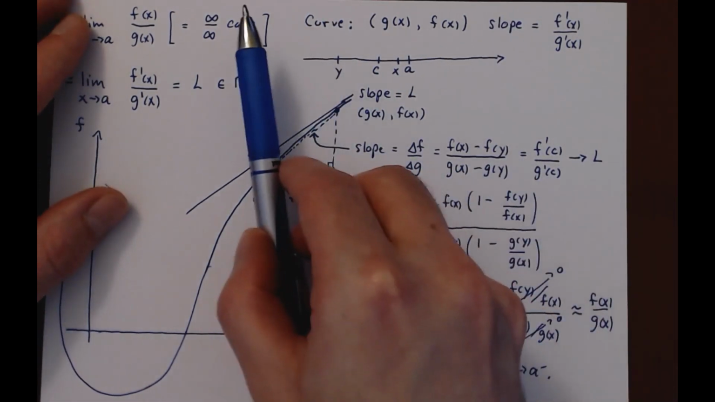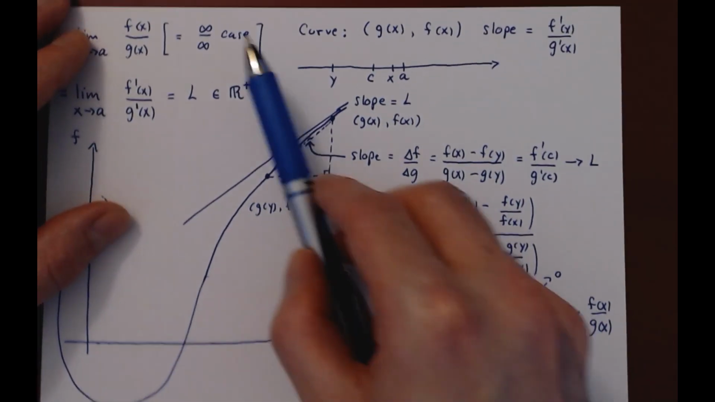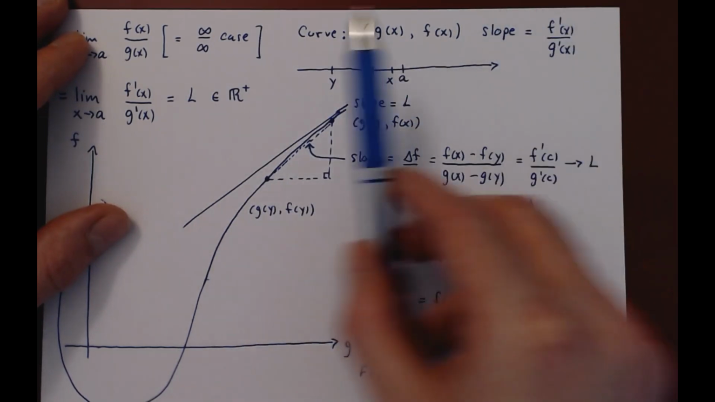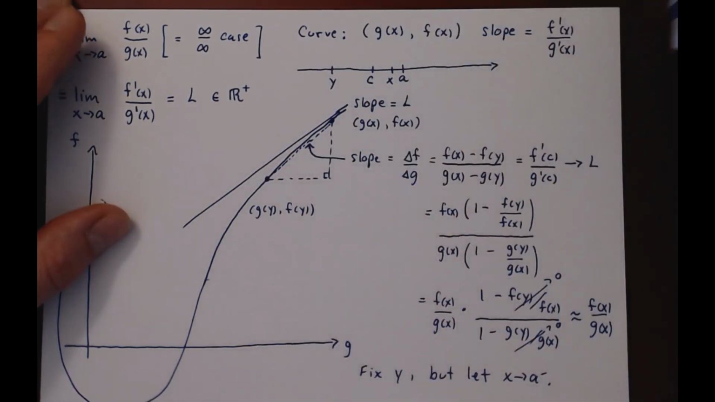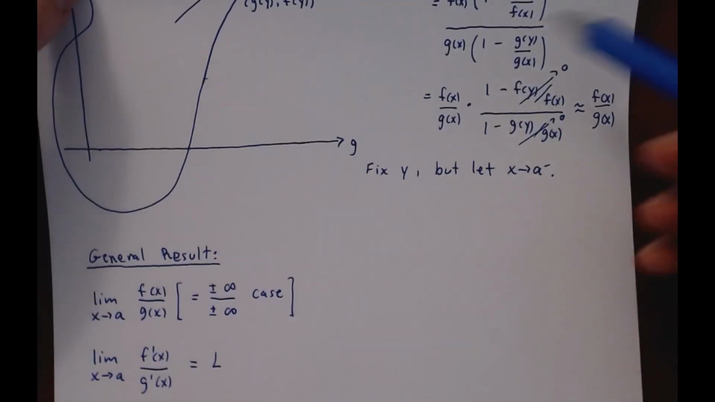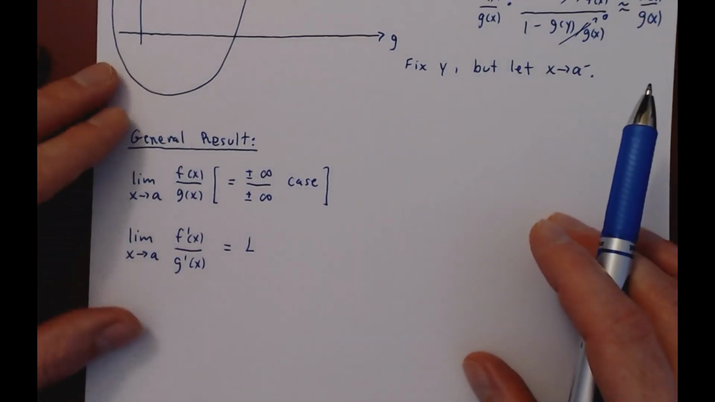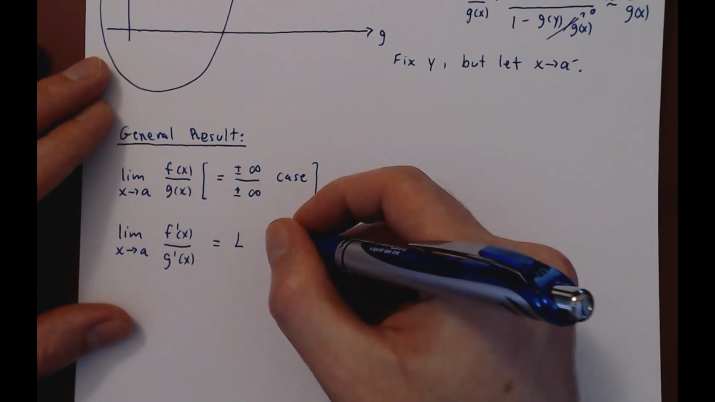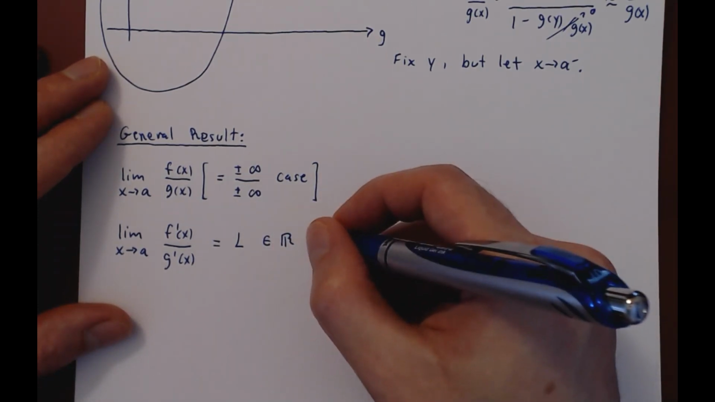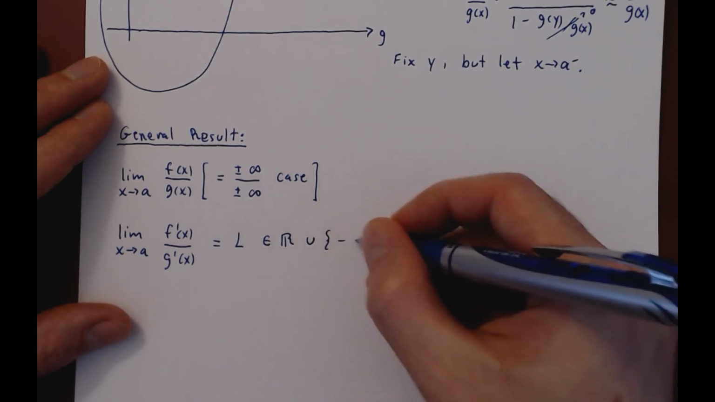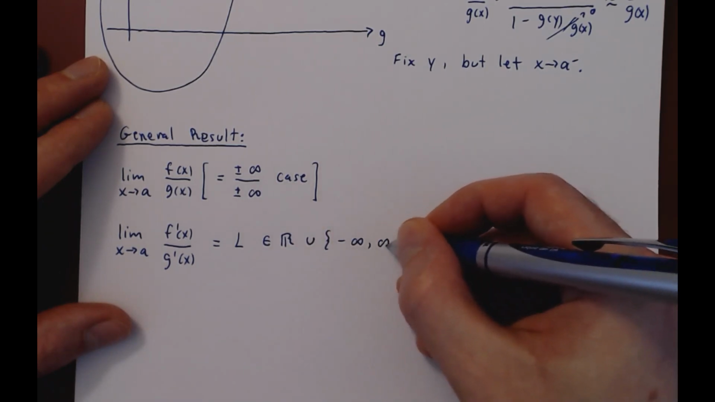Of course, the line will move, right, because both f and g tend to infinity. But if you stay close to the curve, it will look closer and closer to a vertical line. And the argument works again just the same. So L is allowed to be any real number, positive or negative, or even negative infinity or positive infinity.